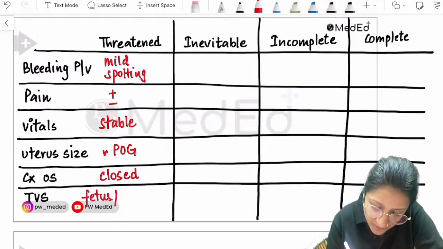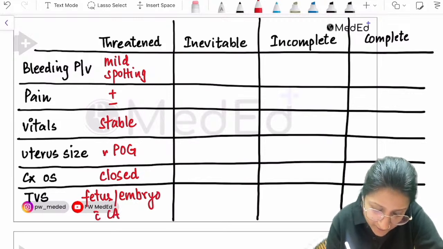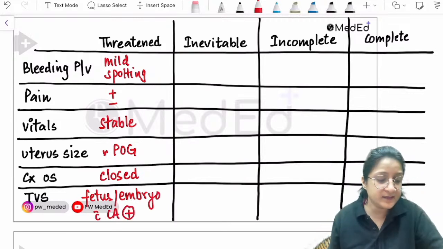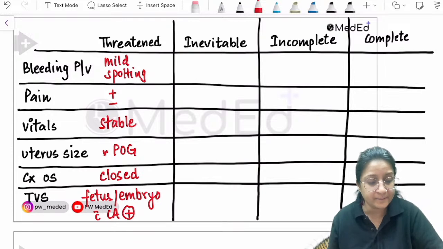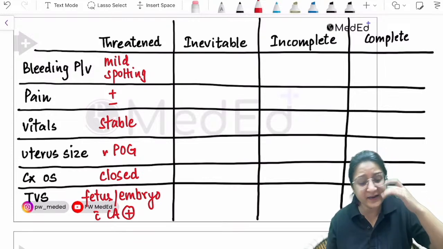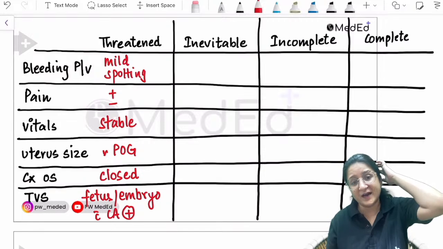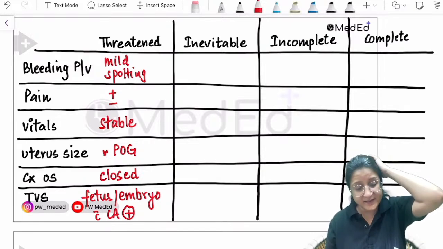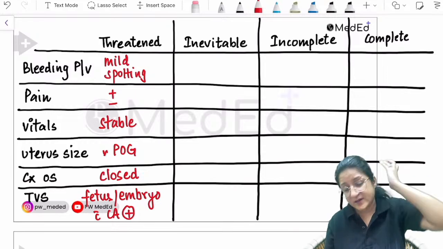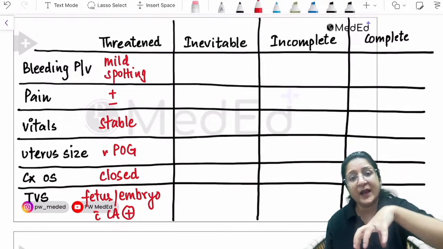There will be a fetus or an embryo with cardiac activity present. These are all buzzwords. Now in inevitable, what will happen?